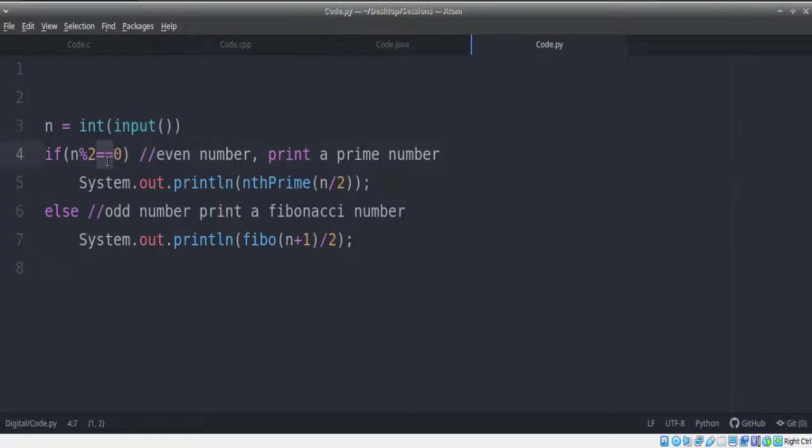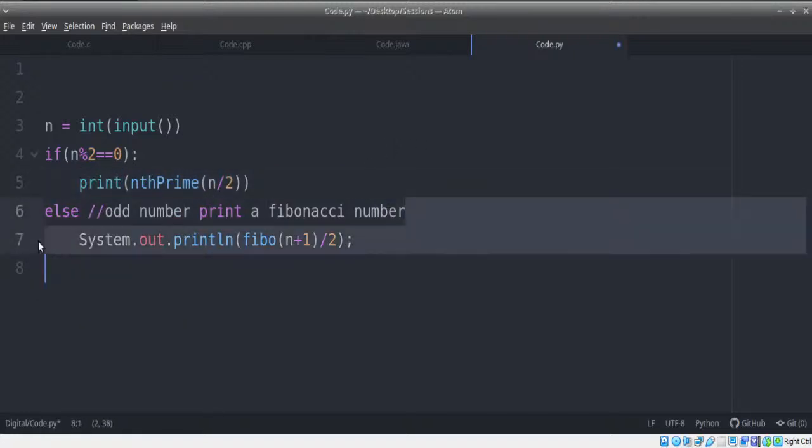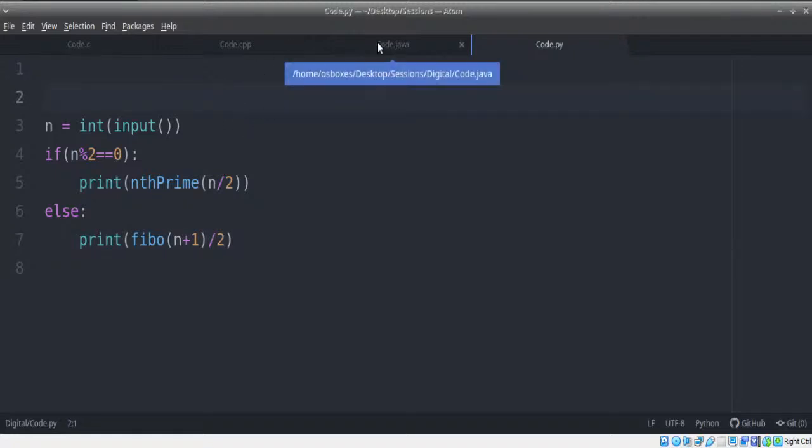Now again, same thing, if it's even, we just print the result here. If it is odd, we just print the result here. That's it. This is our main function. So our code got even smaller here.